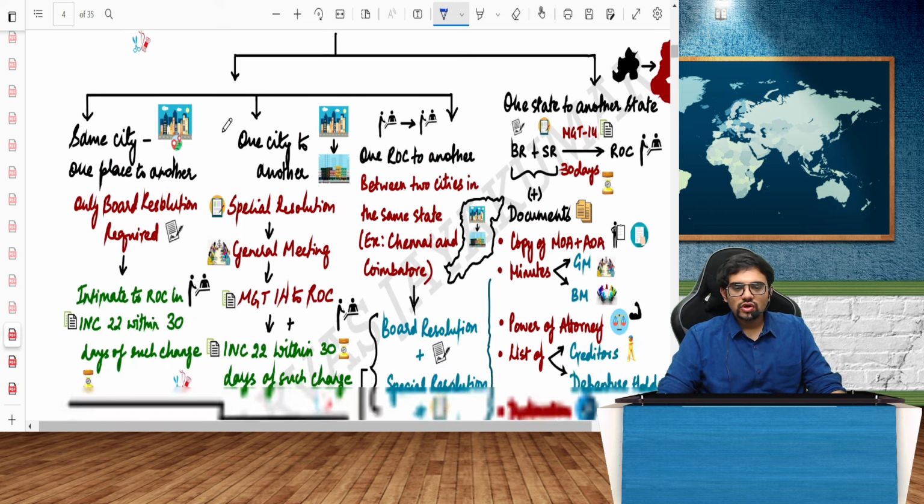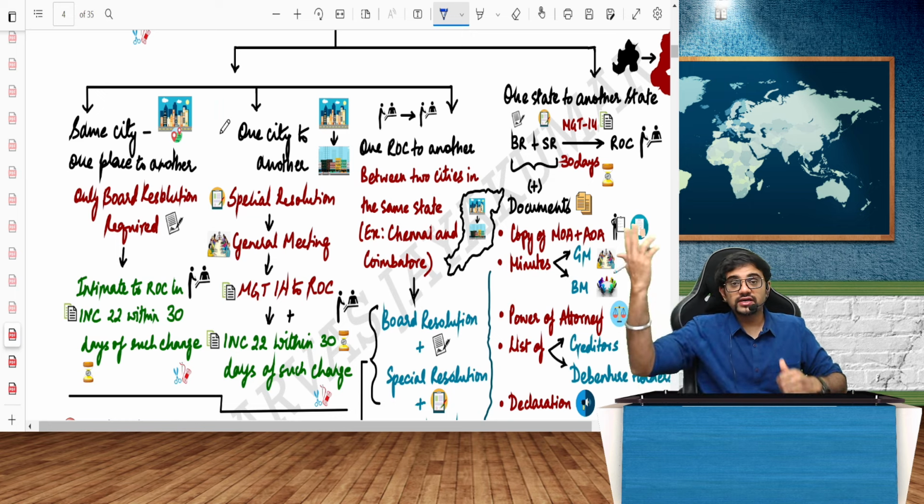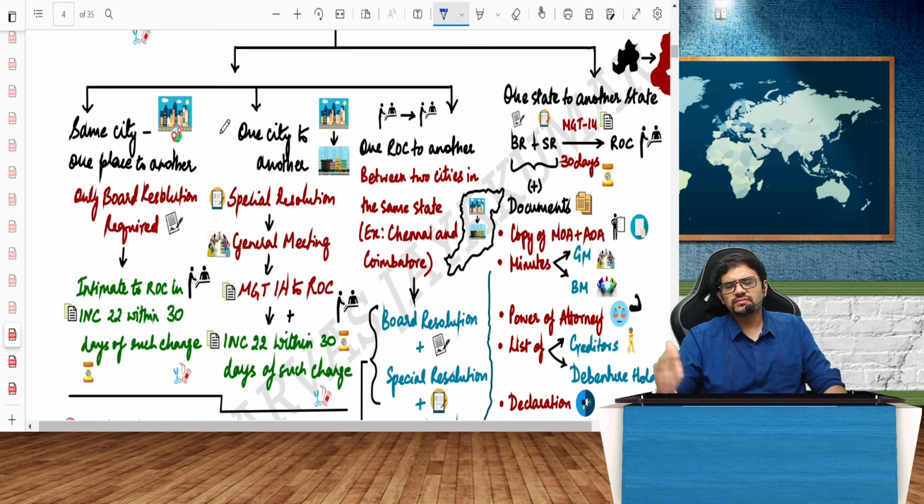So alteration of registered office clause, one by one. Same city, one place to the other place. So if I want to change from, let us say, Nungambakam in Chennai to Anna Nagar in Chennai, or from Malleshwaram in Bangalore to Jayanagar in Bangalore, so yes, same city, one place to another, only board resolution is required. Only board resolution, and then I have to intimate the ROC in a form called INC 22 within 30 days of such change.